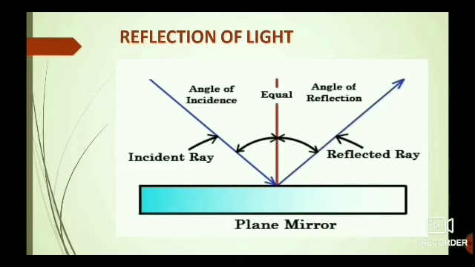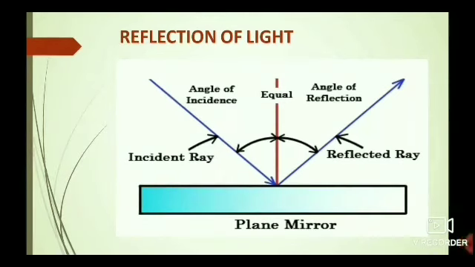What is reflection of light? The ray of light may be returned by the second optical medium into the first optical medium with a change in angle. This phenomenon is called reflection of light. And what is refraction of light? The ray may pass through the second optical medium with a change in angle. This phenomenon is called refraction of light.